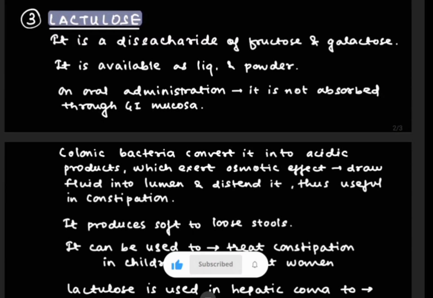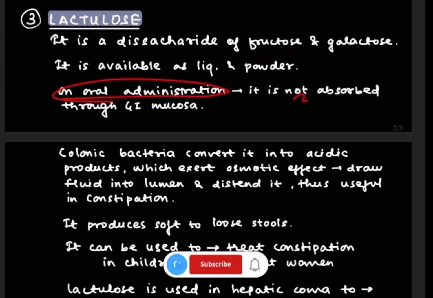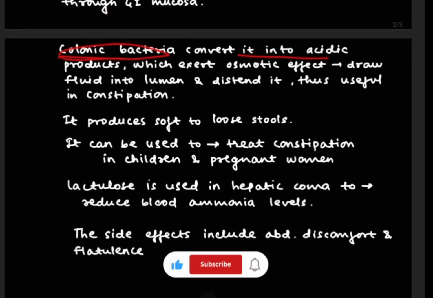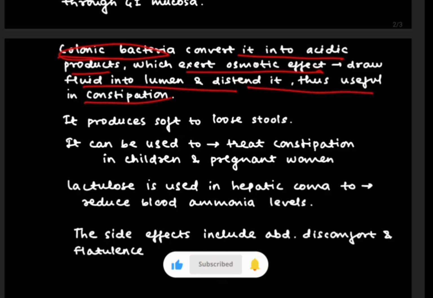Now we are going to talk about lactulose. It is a disaccharide of fructose and galactose. This is available in two forms, liquid and powder. On oral administration, it is not absorbed through the GIT mucosa. The mechanism of action of lactulose is that colonic bacteria convert it into an acidic product, which exerts an osmotic effect, and like osmotic laxatives, it will draw fluid into the lumen and distend it, thus useful in constipation.